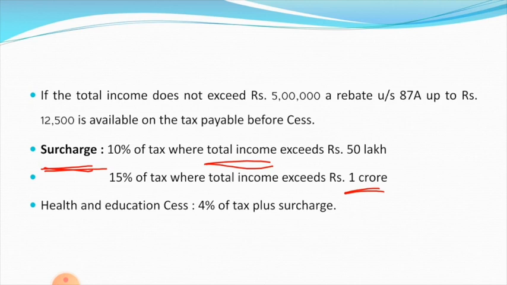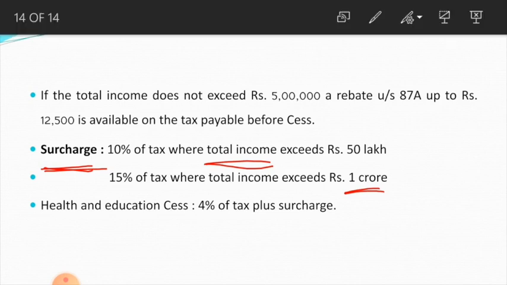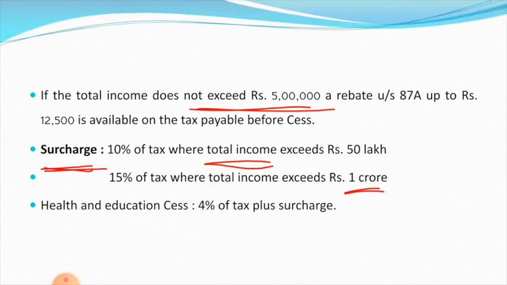And if the total income of a person after deducting permissible deductions does not exceed 5 lakh rupees, a rebate under section 87A up to rupees 12,500 is available on the tax payable before cess. That means from his total tax the authority deducts 12,500, that is, if his total income does not exceed 5 lakhs.